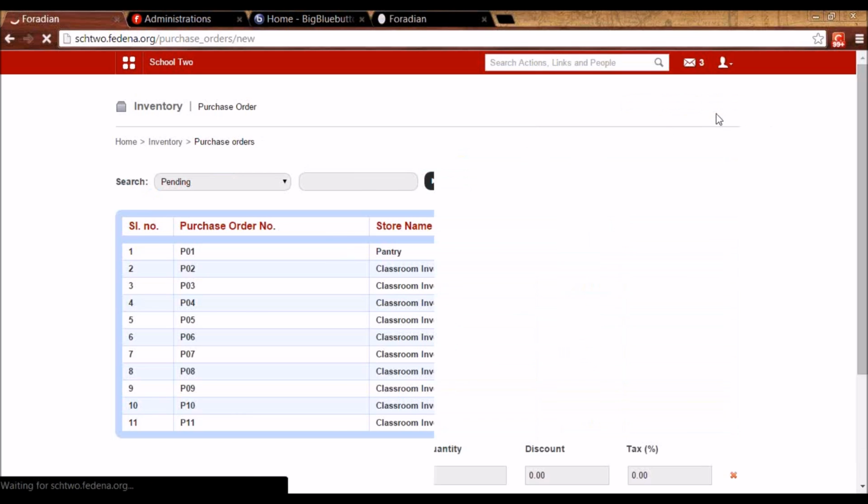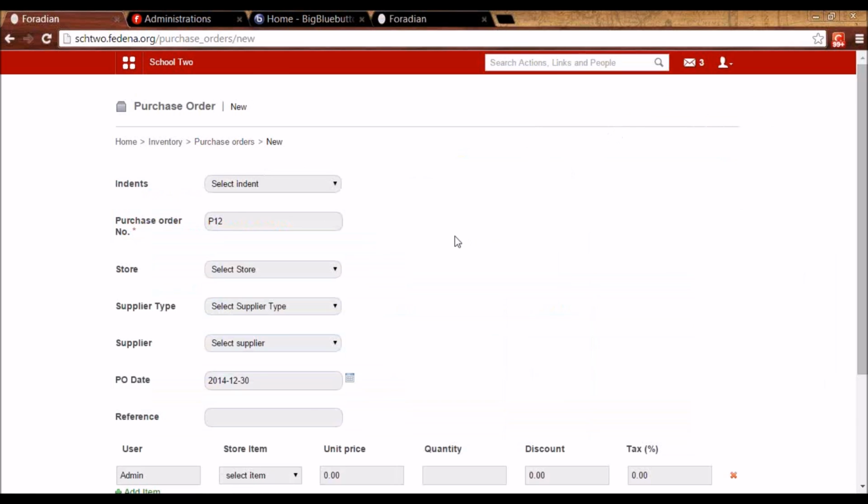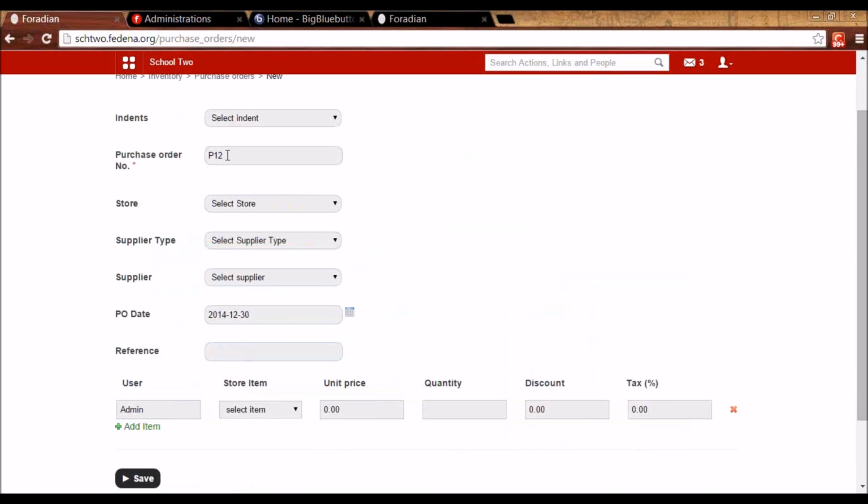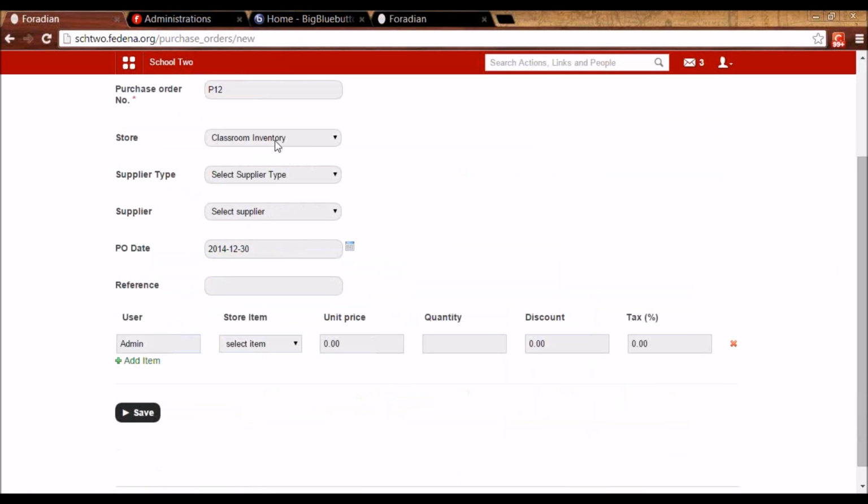So I'll click on new here and I can enter the purchase order number, which is automatically appearing. It can be custom added as well. I can select the store in which I want to request for the item. I can select the supplier from whom I want it, the purchase order date, any reference.